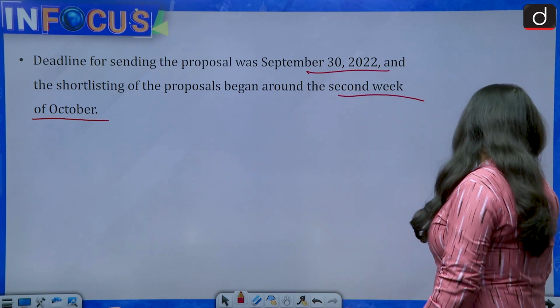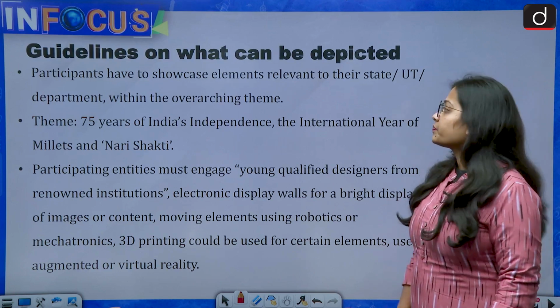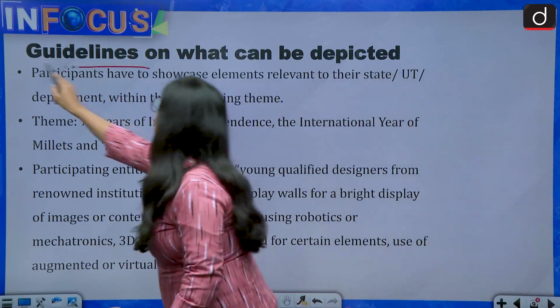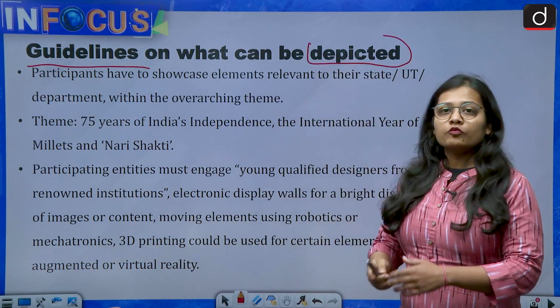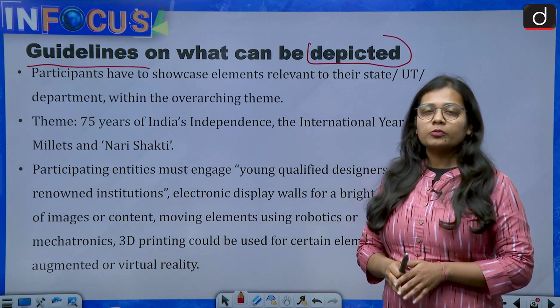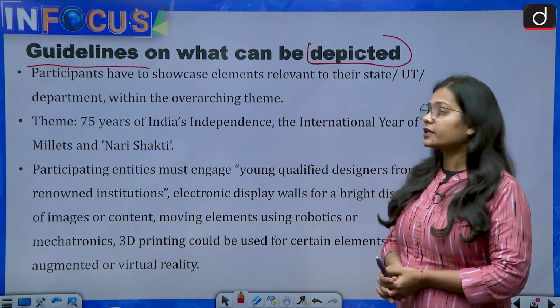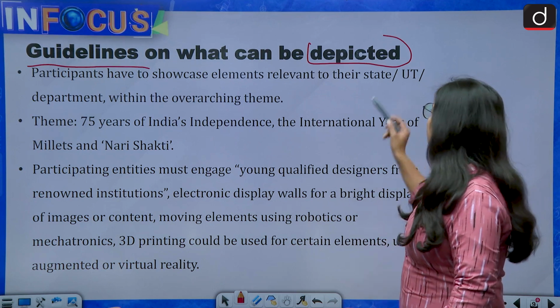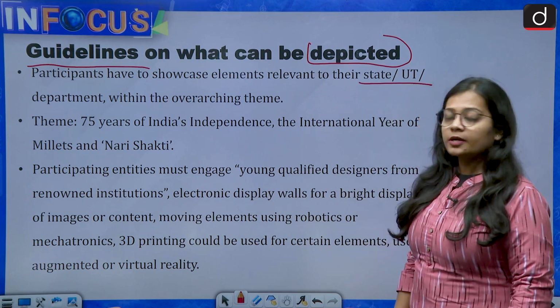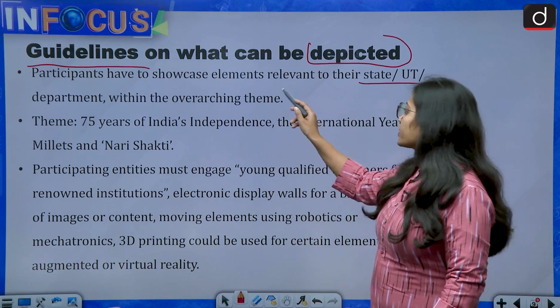Now, what are the guidelines on what can be depicted on the tableaus? What all can be depicted and what cannot be depicted? The participants have to showcase elements relevant to their state, union territory, or department within the overarching theme.